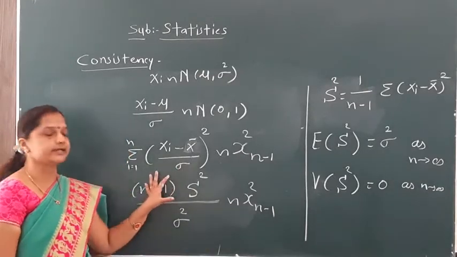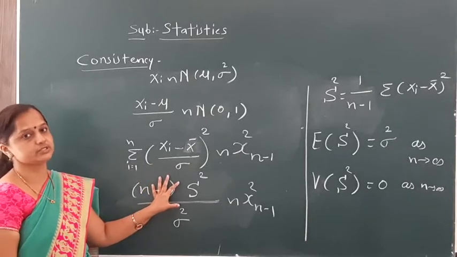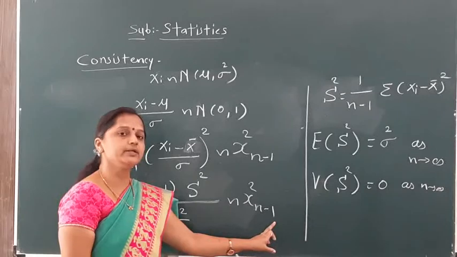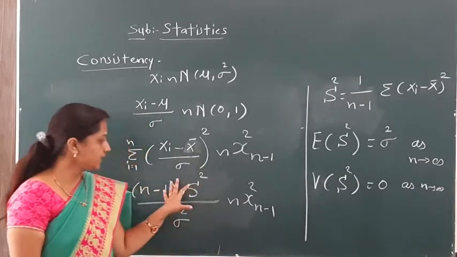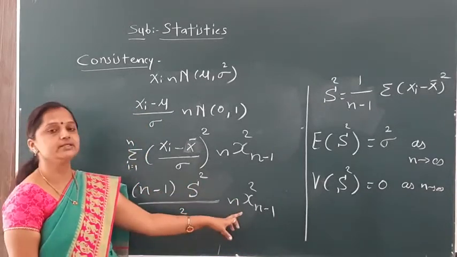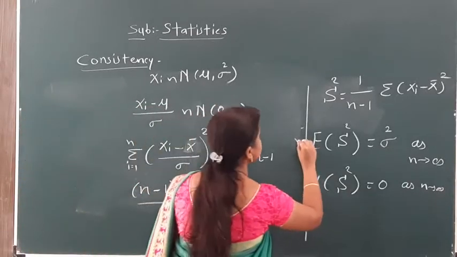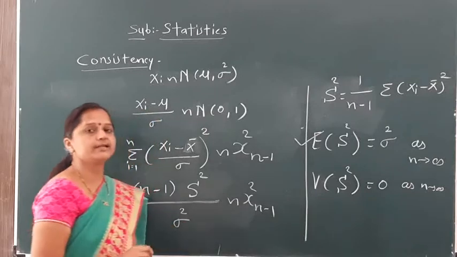Now we have one statistic. This is also our new estimator. That statistic follows chi-square with n minus 1 degrees of freedom. And all of you know that the mean of a chi-square distribution is n minus 1. Our main target is to find out this value, the expectation of S square.